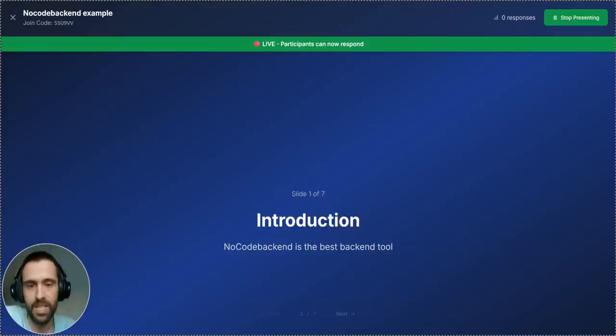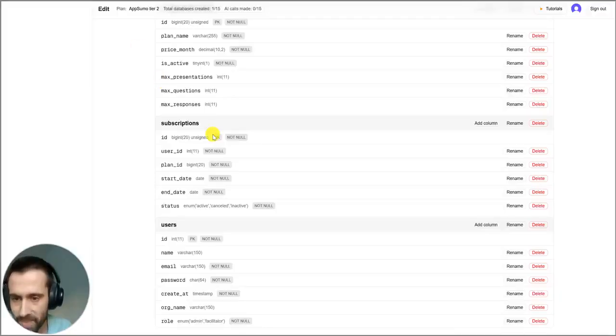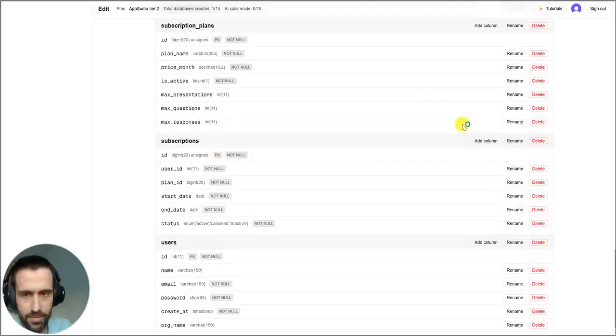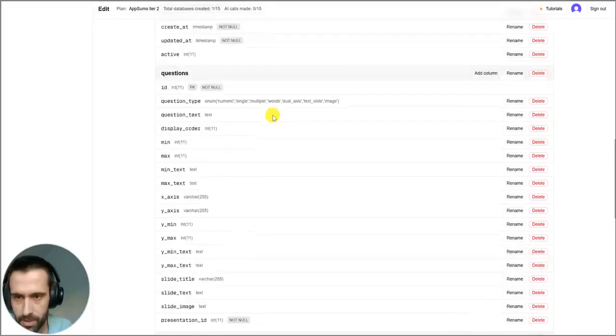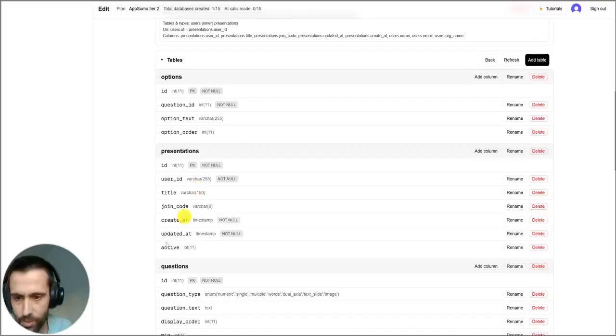We have a parameter related to the presentation, that is the active table. Here in the presentation, we have a variable that is if the presentation is being active. If it's 0, we are not presenting the presentation, and if it has a number, we are presenting the presentation. And with this, we are making API calls to detect if it's presenting, and if it's presenting, it will only show the question we are showing in the presentation.